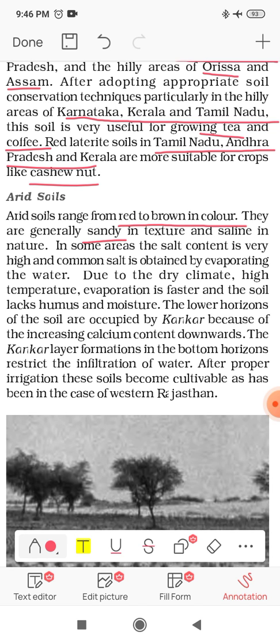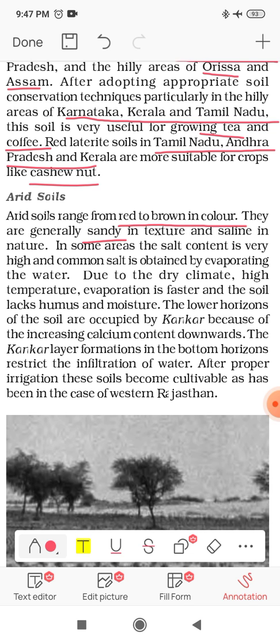In some areas the salt content is very high, and common salt is obtained by evaporating the water. In this arid region, as we know, we have high temperature as well as high evaporation, so automatically this area contains salt. A high amount of common salt is obtained by evaporating the water due to dry climate.